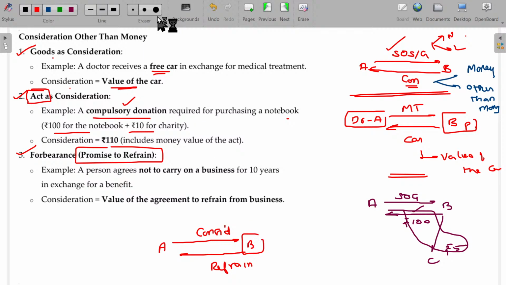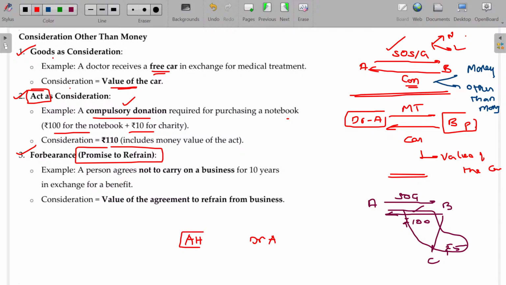To make it easier to understand, take Apollo Hospital and Dr. A. What happens here? Dr. A renders services now and then, visiting to treat patients for a small consideration. This is a supply only.